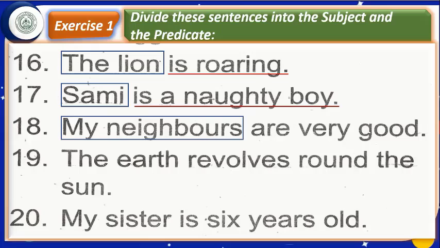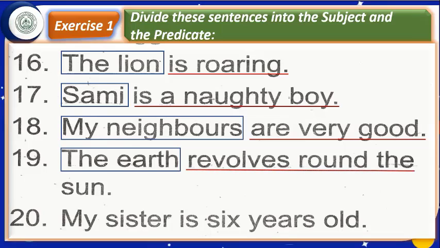Are very good. In number 19, the earth will be the subject and the predicate will be revolves around the sun. In number 20, what is the subject? My sister. Predicate will be is 6 years old.